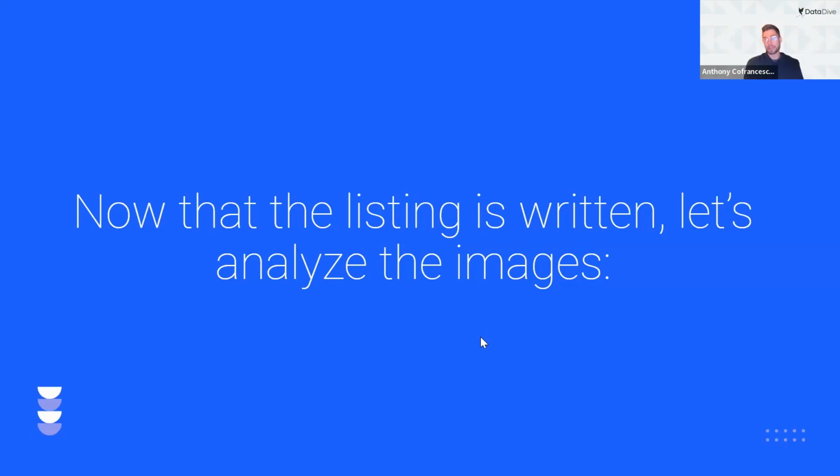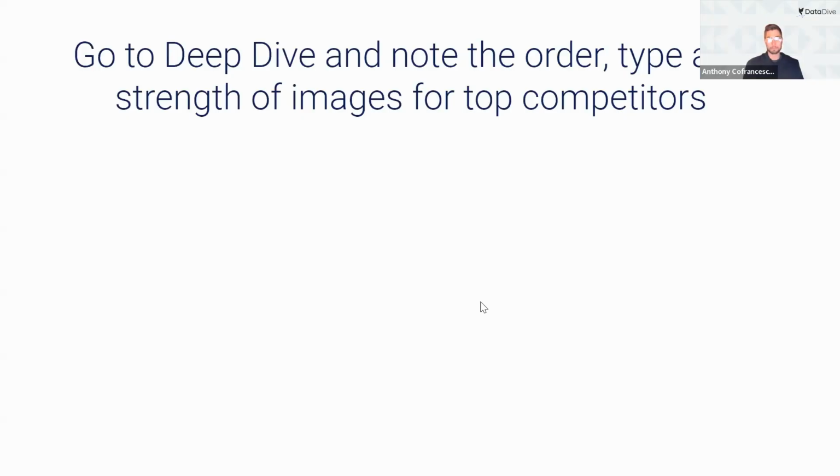The cool thing about the AI copywriter is you can keep clicking generate over and over again, and it should make you different versions. So we've written the listing, or at least a fairly good listing. I'd say it's probably 80 or 90% of the way there if you spent some time working on optimizations. So now that that's finished, we've checked off the box for SEO and relevancy. Let's move on to the images, and this is going to really cover click-through rate and conversion rate.